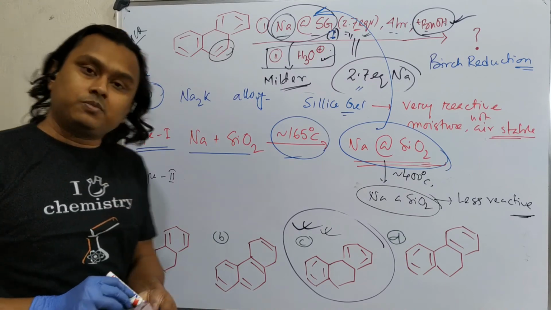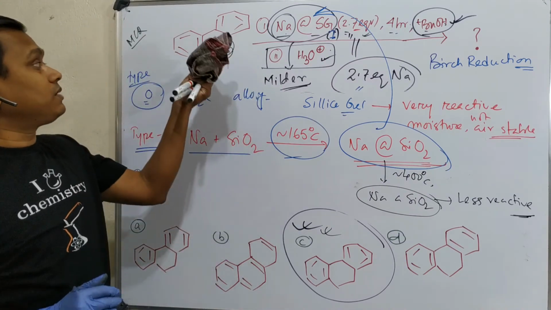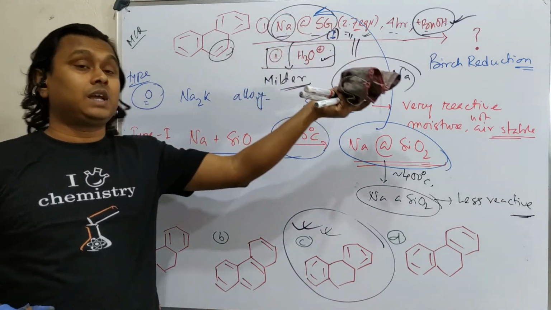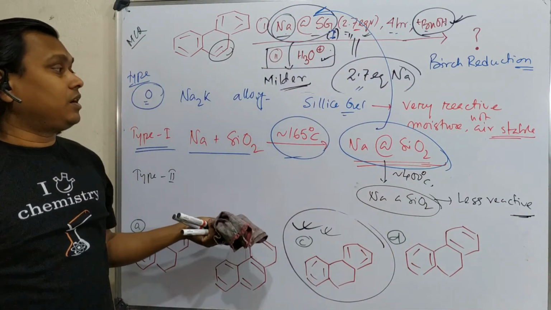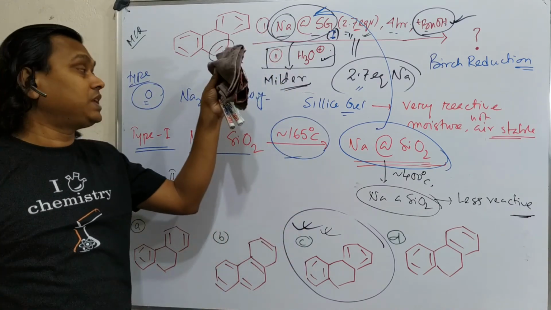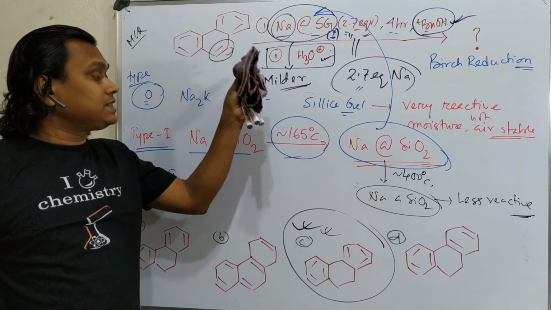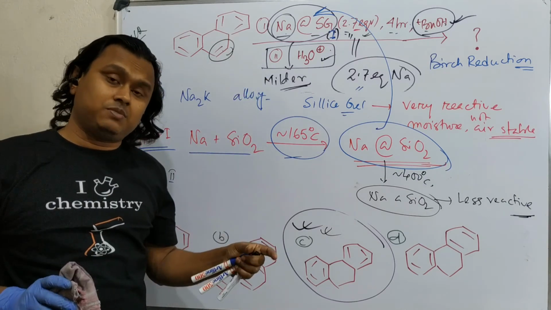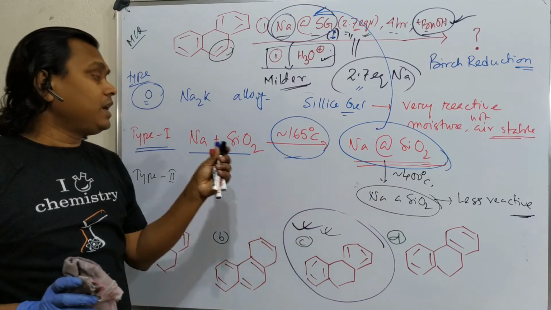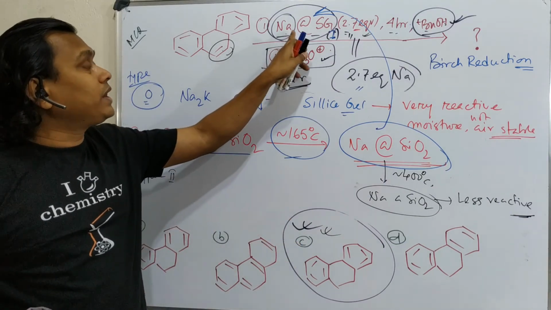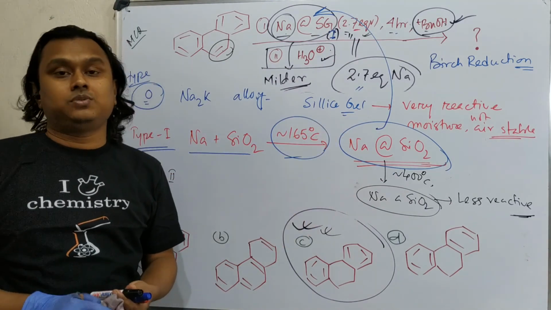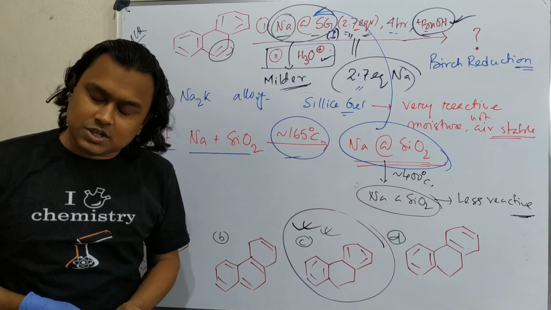So this is the end of this discussion. What have we learned today? We have learned about the Birch reduction of phenanthrene using sodium on silica gel, a special type of reagent, how the reaction happens, why phenanthrene reacts at this position, a slight comparison with anthracene, and the complete mechanism. By the way, I have explained the Birch reduction mechanism; if you want to learn it, please visit the corresponding videos. I shall provide the link. And finally, we learned what sodium on silica gel is, how it is prepared, and why it is so reactive. So this is the end of this discussion. I believe this video